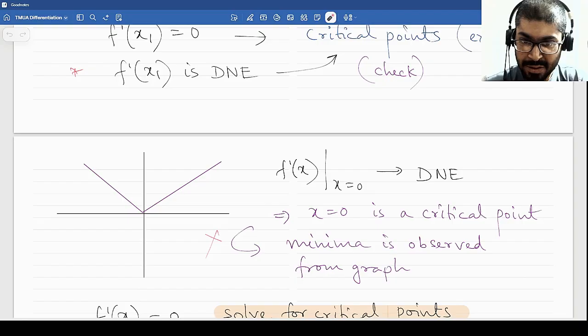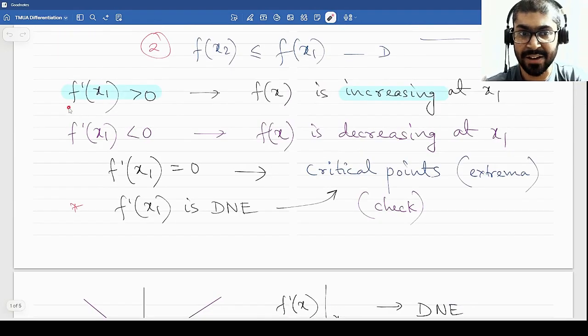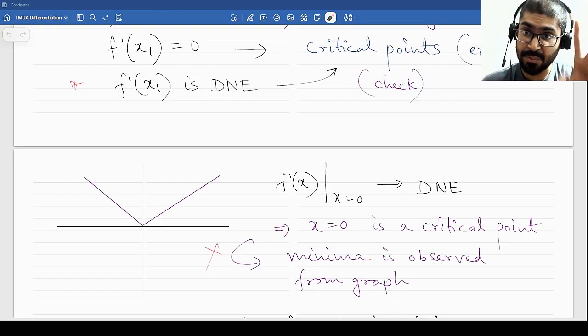Or if the function is complicated enough such that you cannot draw the graph, then use the first derivative test, just the one that we did earlier. Check what happens to f'(x) to the left of the critical point. If it was decreasing and then starts increasing, so f'(x) is less than 0 here, greater than 0 here, that means the function was decreasing, something happened, and now it is increasing. Of course, what happened here could either be a critical point or a point where the derivative does not exist. Anyway, it bounced back, so that was the lowest it could go, hence there was a minimum. Okay, I took some time explaining this. I hope you understood this, because there will be problems where you will have to make sure that you list all the critical points, not for the answer but to find the actual minima. Alright, moving on, this part is done.